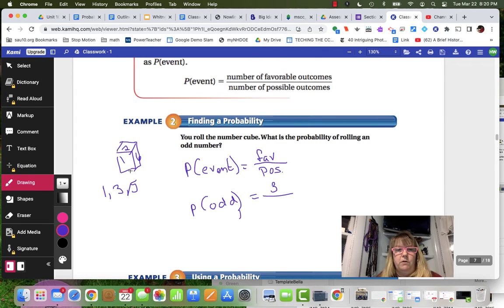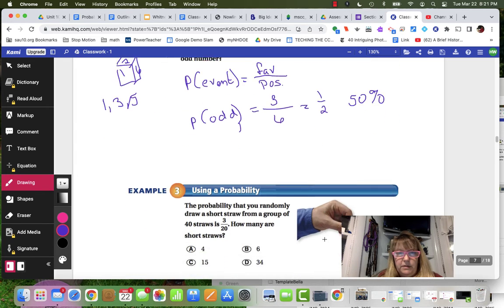The total number of outcomes, 1 through 6, is 6. So I can simplify that to be 1/2. And we know that 1/2 is 50%. I can figure that out by dividing it. Take a calculator. 1 divided by 2 is 0.5. Multiply it by 100 and we get 50%.